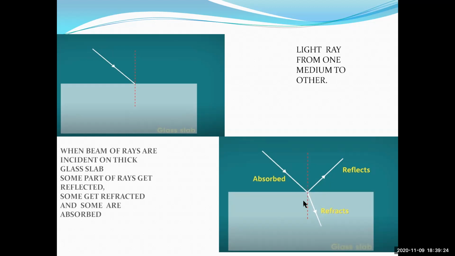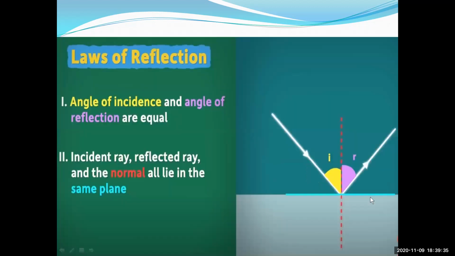Isn't it, students? Now, from this, we have already studied the laws of reflection, isn't it? Okay, we'll take a recap of that. What are the laws of reflection? We know the angle of incidence. Now, what is the angle of incidence?